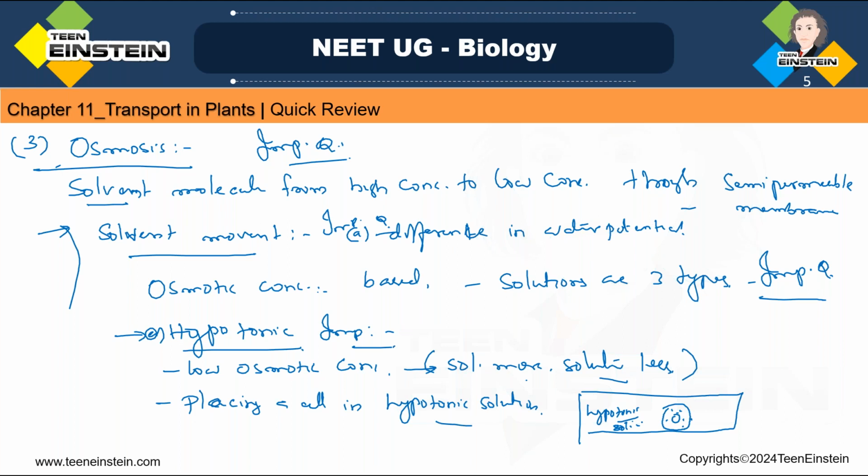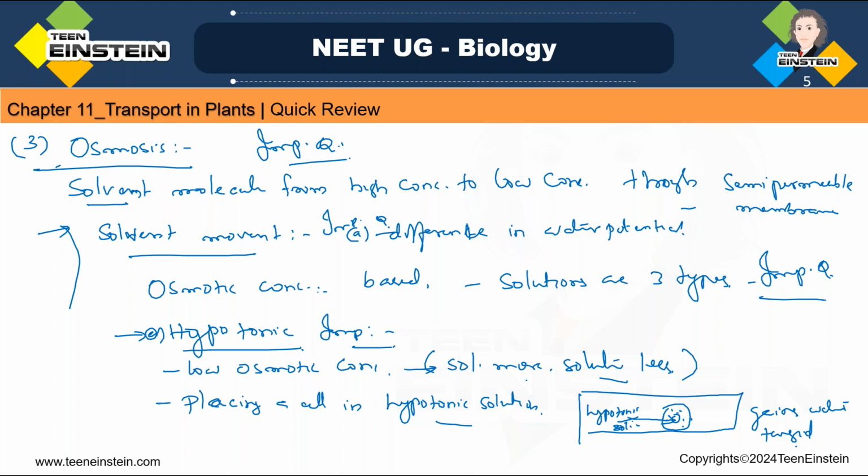To make it equal, water will move to the cell. A cell placed in a hypotonic solution gains water. So the cell will become turgid, or it swells up.